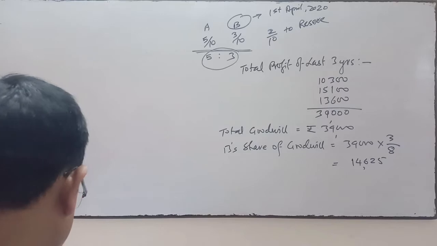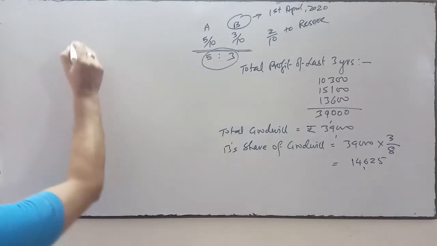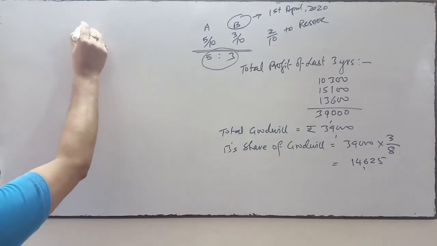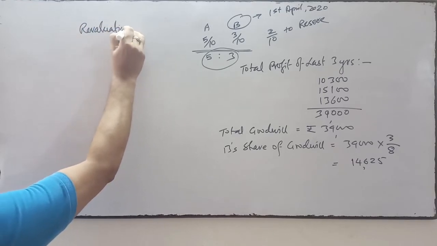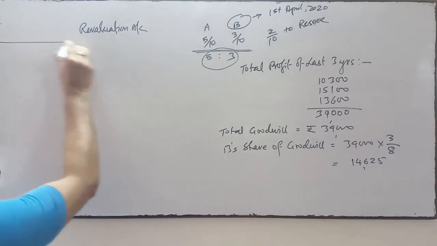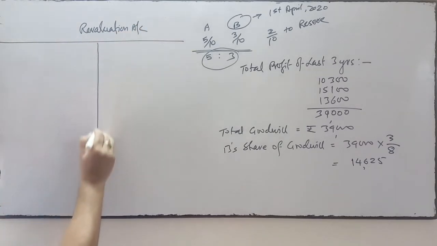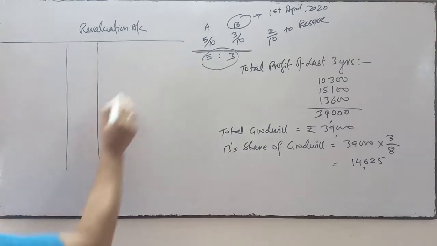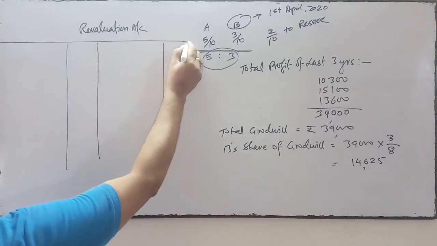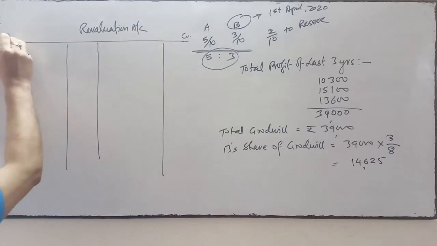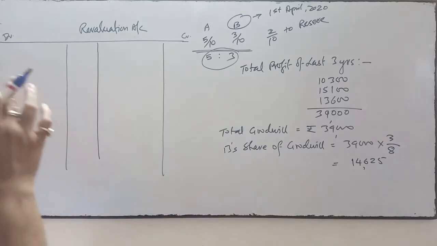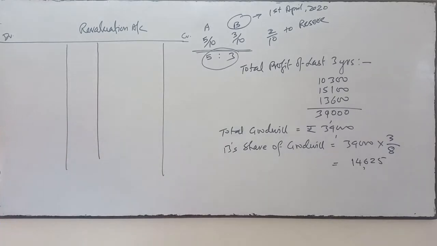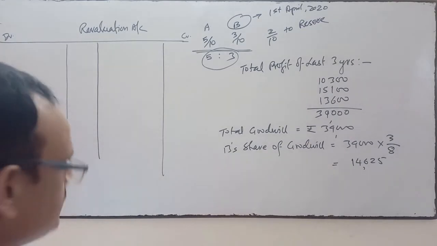Now we will prepare the revaluation account. All the information regarding revaluation is given in the second paragraph, just after the balance sheet, at the bottom of the balance sheet. All information of revaluation has been given. So number one is fixed assets rupees 1,20,000. In the balance sheet, fixed assets is 1 lakh.